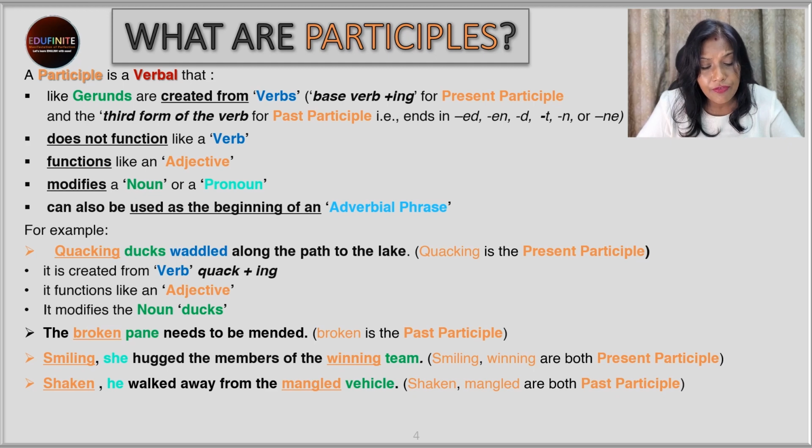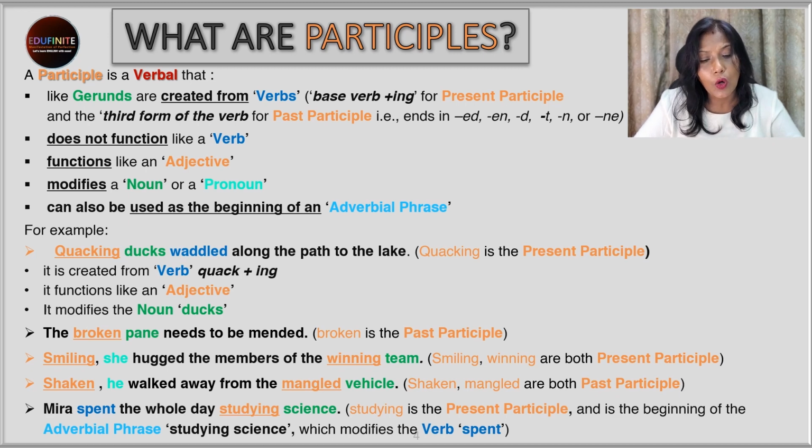And again, if we look further, mangled vehicle. So the word mangled, it's ending in ed. So it's the past participle. And what is it doing? It's not functioning as a verb. It is telling us more about the noun vehicle. So that is again describing the vehicle. So it's playing the role of an adjective. So over here what we see, the participles are playing the role of adjectives and they are not functioning as verbs.